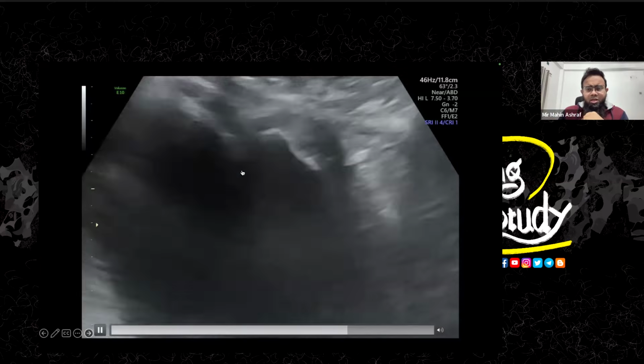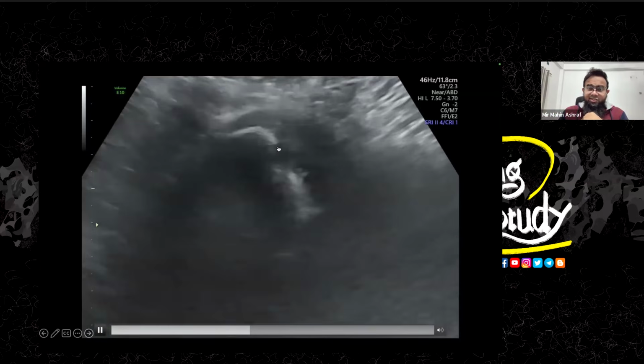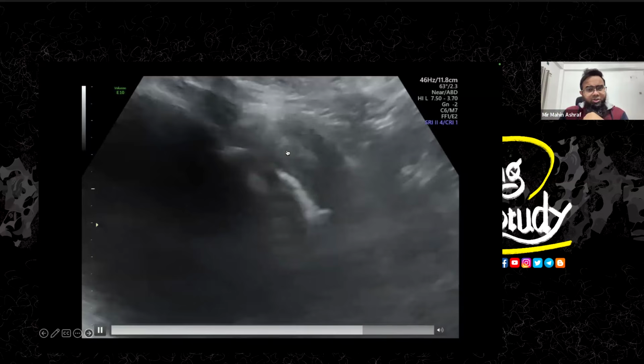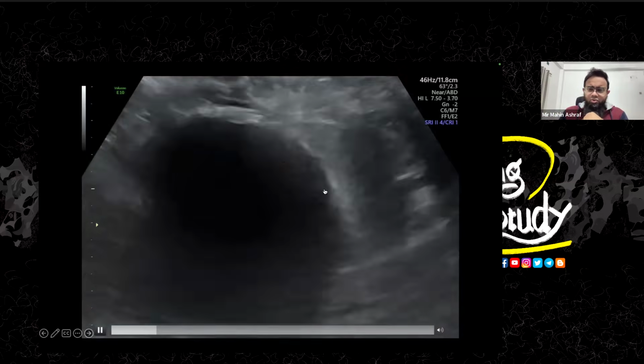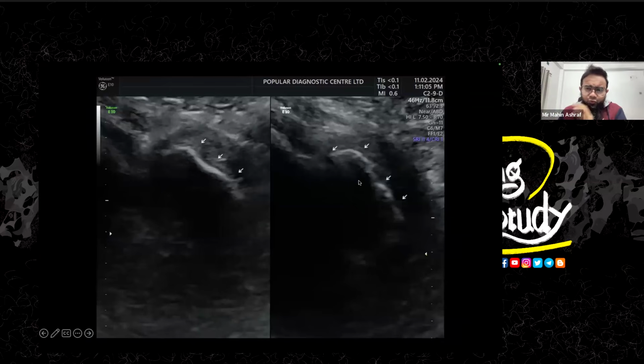So this echogenic structure is the foreign body, which is forming a granulomatous lesion or granuloma here. These two folds, this is the upper one, this is the lower one. All look quite similar and should be continuous with each other.